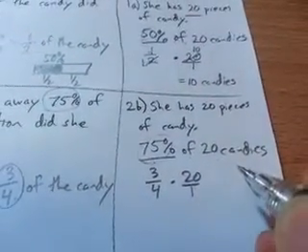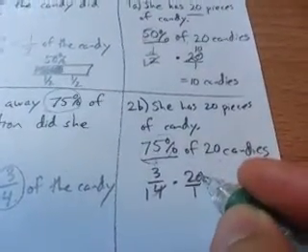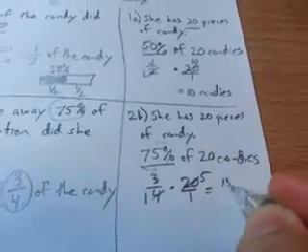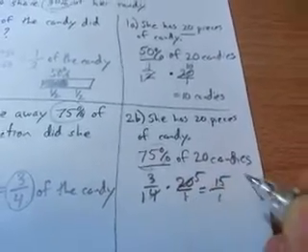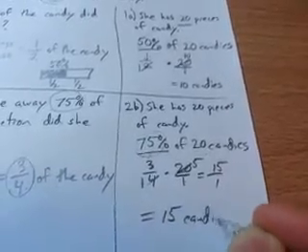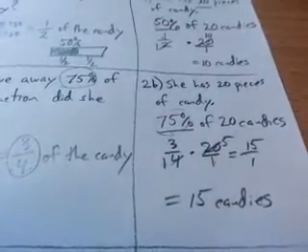I could put that over 1. Again, this cross cancels. 4 goes into 4 one time. 4 goes into 20 5 times. 3 times 5, I get 15. 1 times 1, I get 1. So therefore, I get 15 candies. So she's giving away a total of 15 candies.